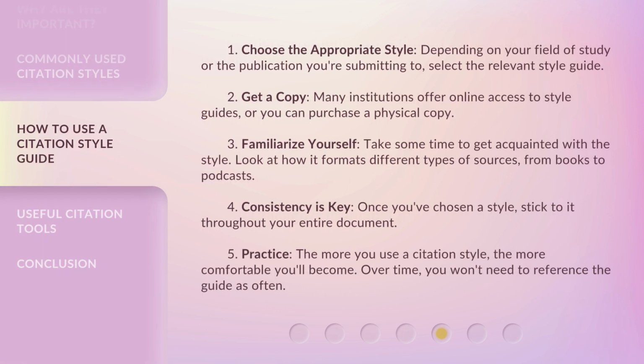1. Choose the appropriate style. Depending on your field of study or the publication you're submitting to, select the relevant style guide. 2. Get a copy. Many institutions offer online access to style guides, or you can purchase a physical copy. 3. Familiarize yourself. Take some time to get acquainted with the style. Look at how it formats different types of sources, from books to podcasts.